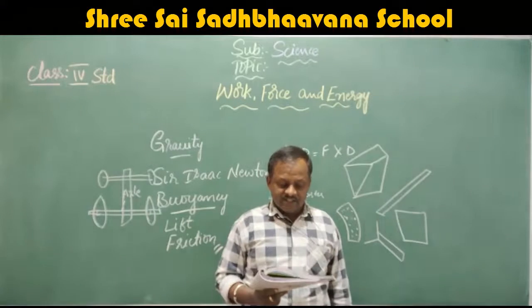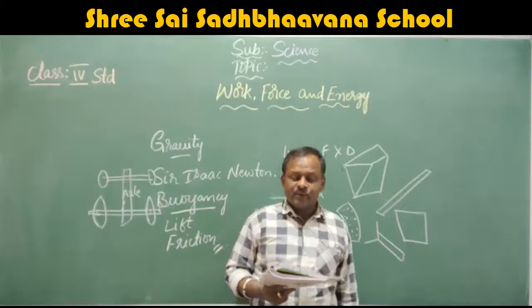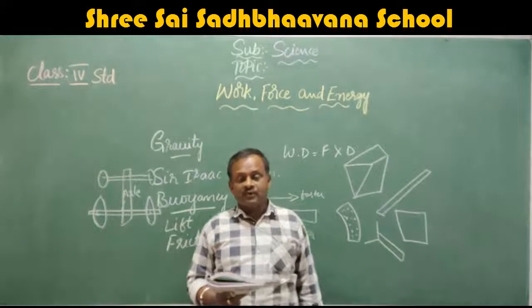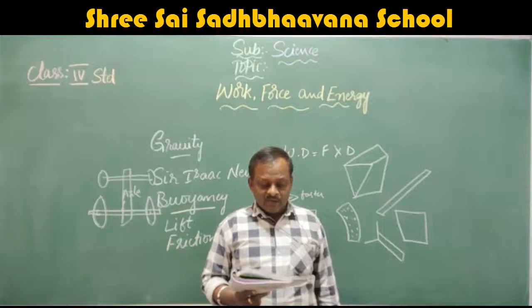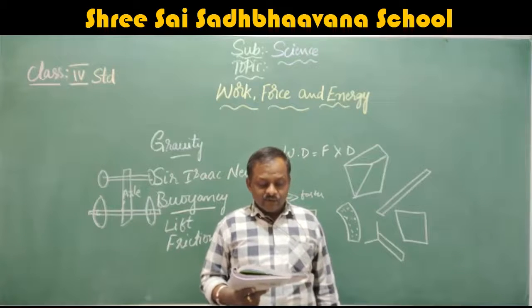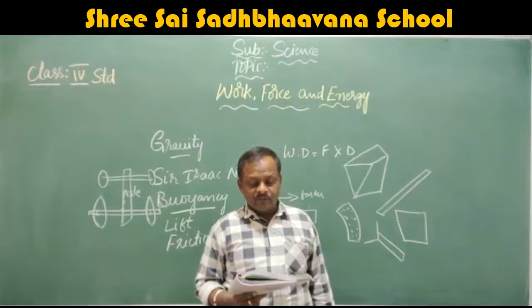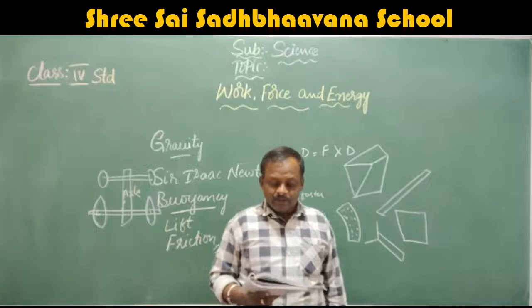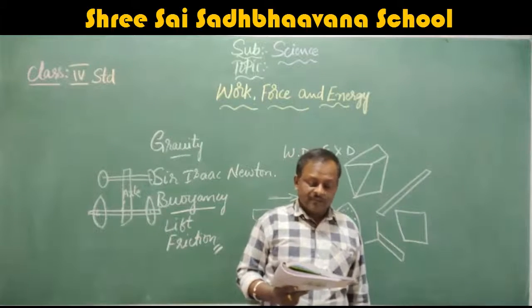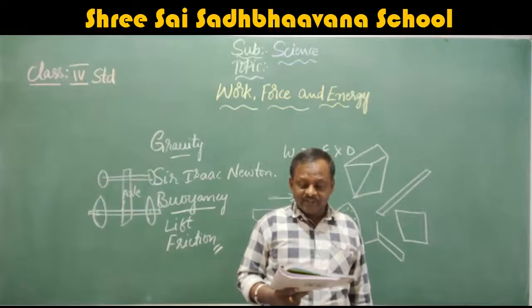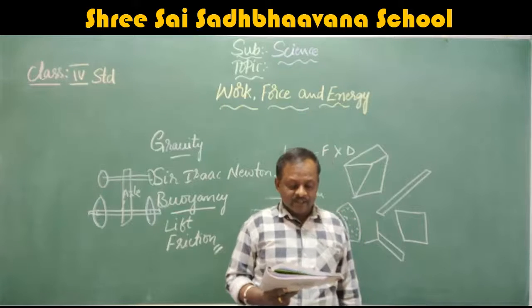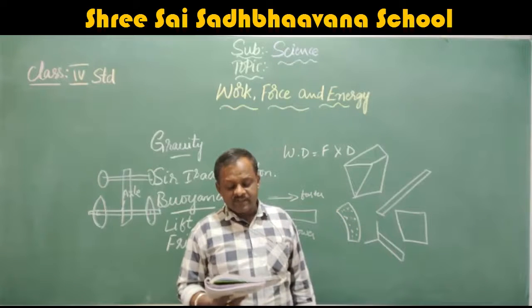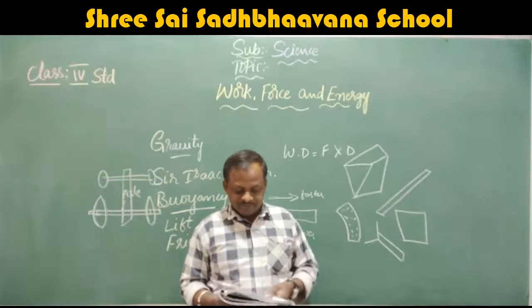Next come to energy. Energy is the ability to do work. The capacity to do work is called energy. When you apply force on an object, your body uses energy. For example, to move a table, you apply force, and to do so, your body uses energy. Your body produces energy from the food you eat. A moving car uses energy from the fuel it burns. Whenever force is applied, energy is used.